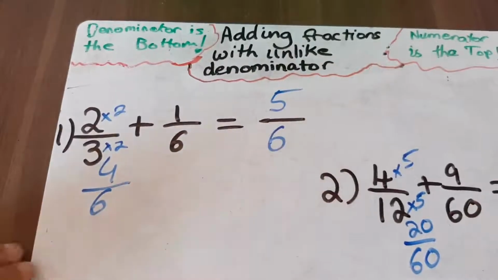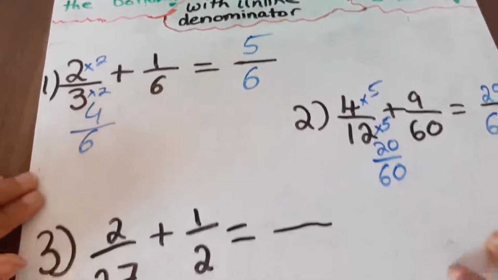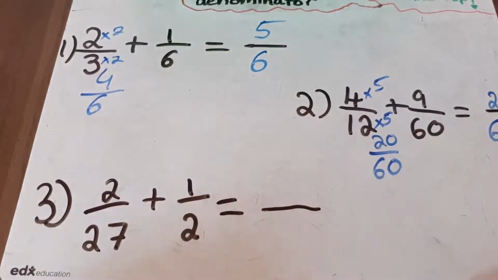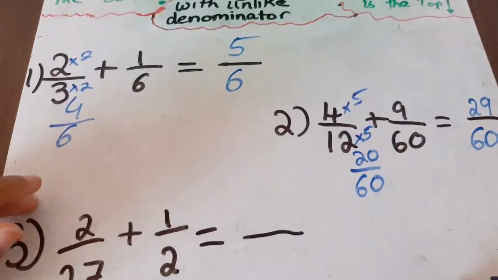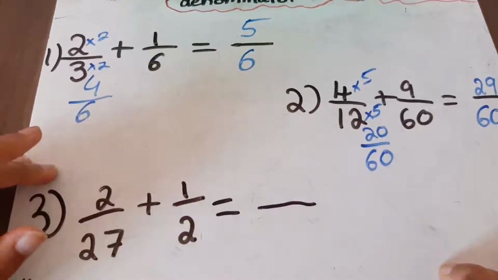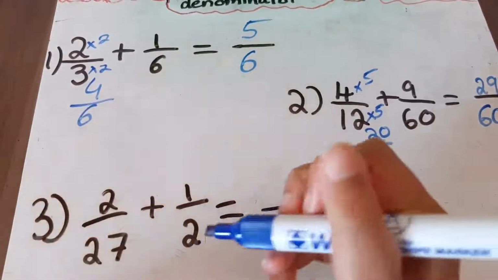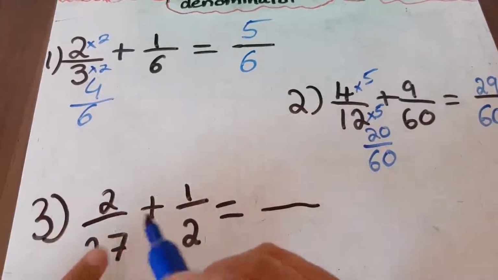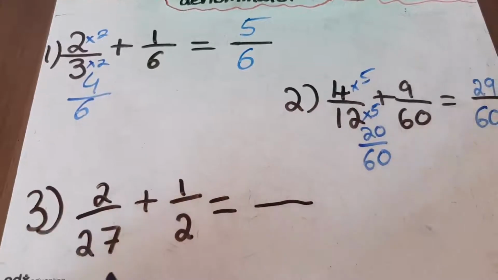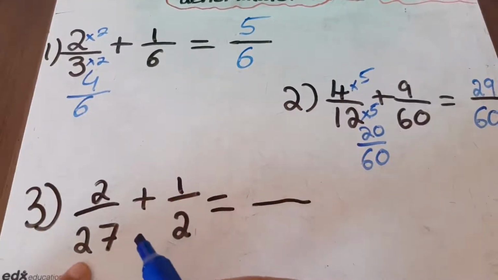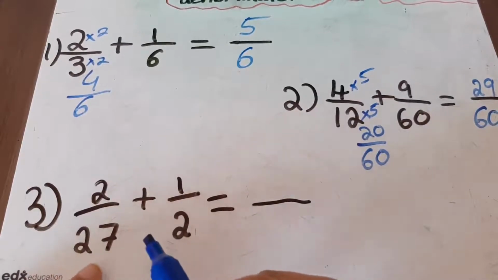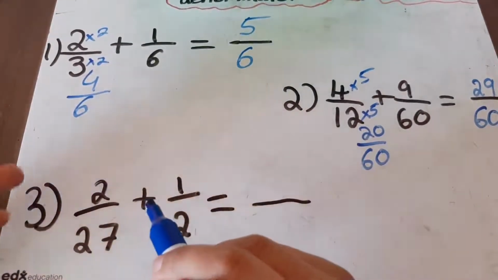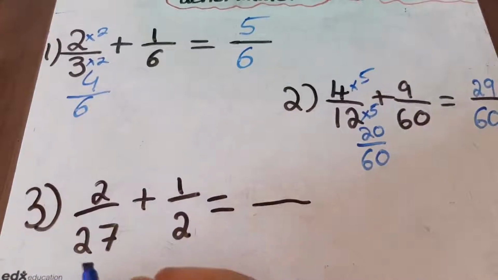And we have our last one, which is complicated a little bit over here. It's not so complicated, but you might find it a little bit hard when I gave you the amount of time. But I'm going to help it to get easier. First of all, we have a half. Now, we have to get a number. This is an odd number, so we have to change both of them because this has to become a number that this is going into. We can't change this to something ending in a 2. We can't do that. So, we're going to get 27,